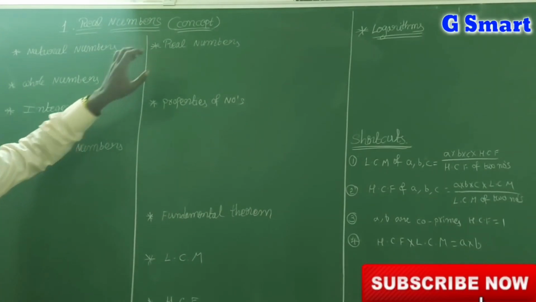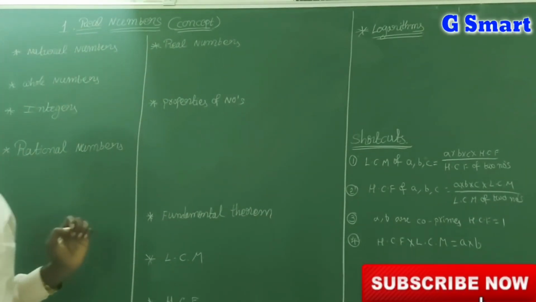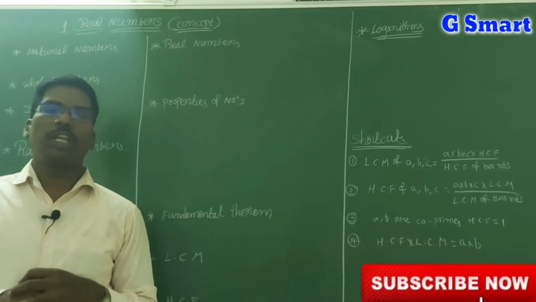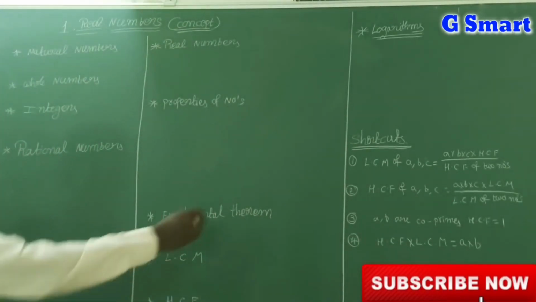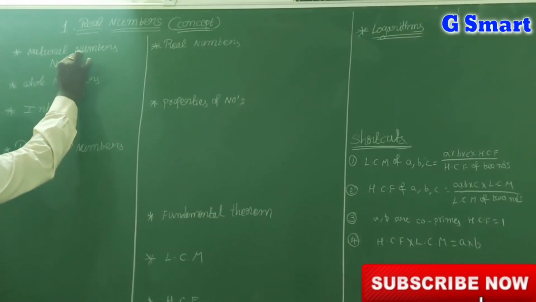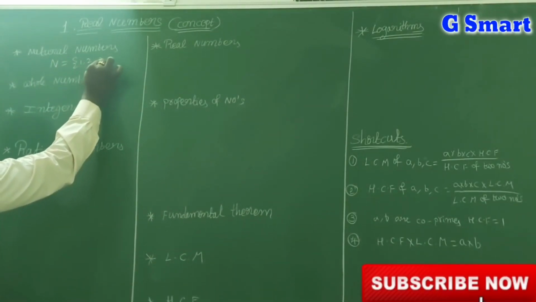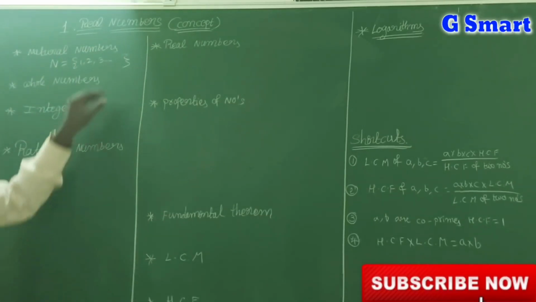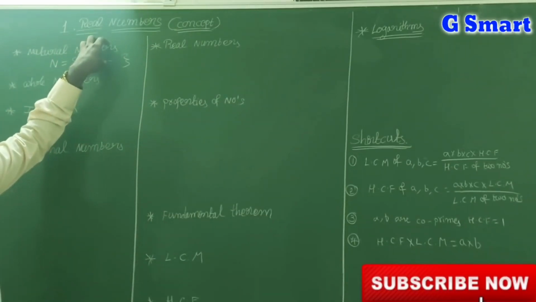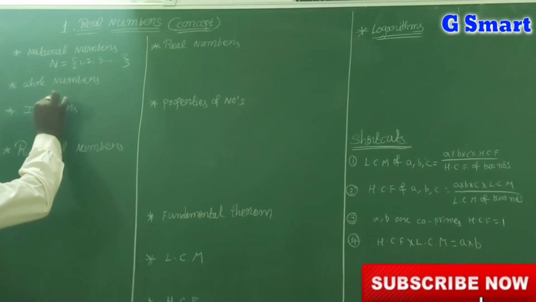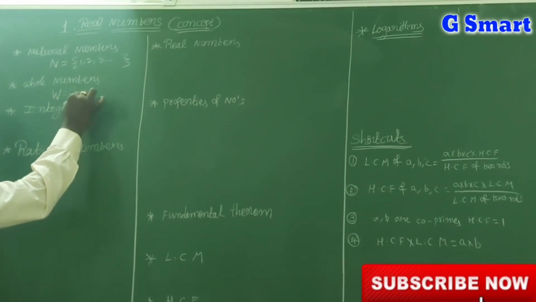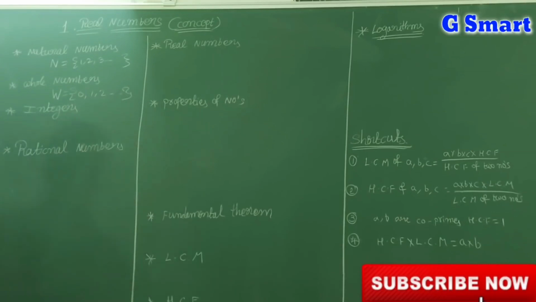So, real numbers concept. Natural numbers: counting numbers are called natural numbers. 1, 2, 3, 4, 5, those are all called natural numbers. It is denoted by N. So N is equal to the set of 1, 2, 3 and so on. In natural numbers, 0 is not there. If you include 0, then they are called whole numbers. The natural numbers along with 0 are called whole numbers, that is 0, 1, 2, 3 and so on. Natural numbers are denoted by N and whole numbers are denoted by W.